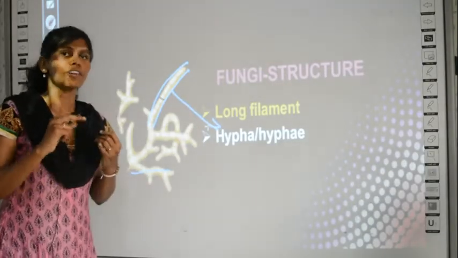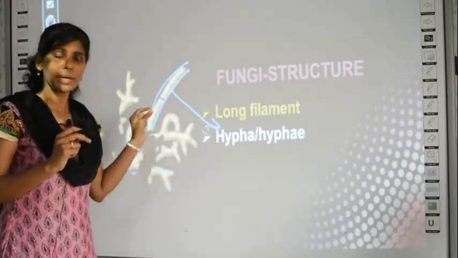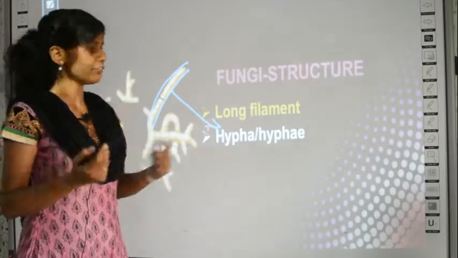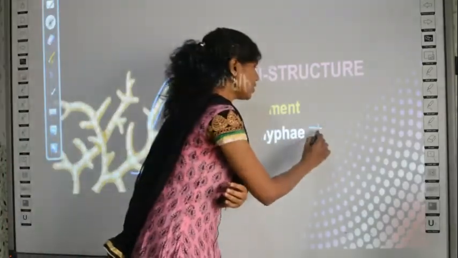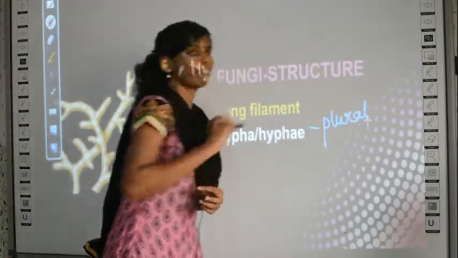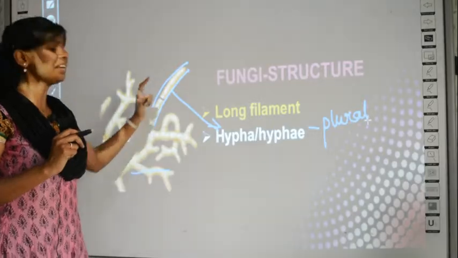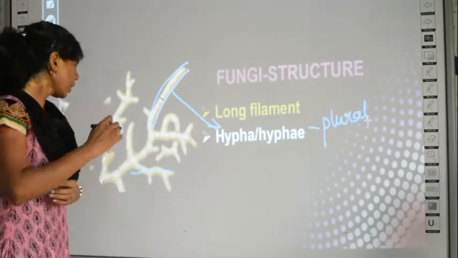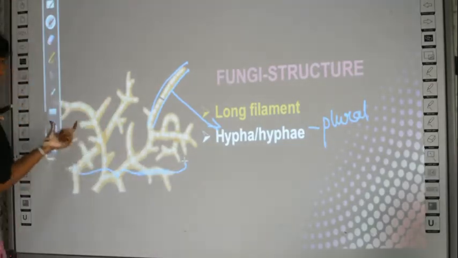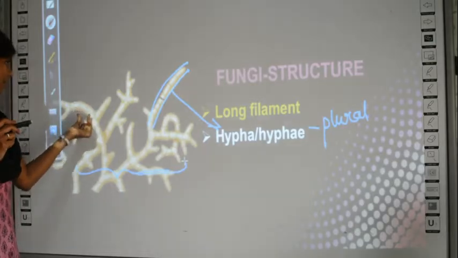The long filamentous or tube-like structure in fungi is called a hypha, and you call it hyphae when it is plural. Okay, and then many hyphae together you call by the name mycelium. See here, the structure is fully made of hyphae, right? So this is one hypha, this is one hypha, this is a hypha.